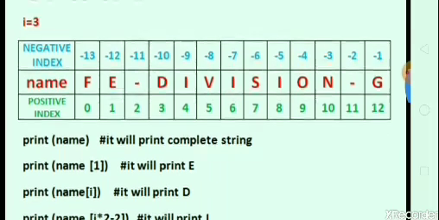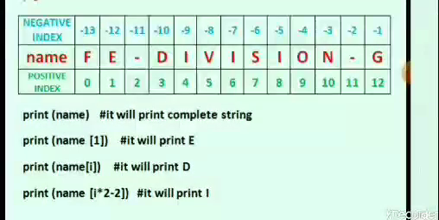So here F is stored in the 0th location, E in location 1, the dash also has an index number, D is stored at 3, I at 4, V at 5, I at 6, S at 7, I at 8, O at 9, N at 10, minus at 11 and G is stored at 12.